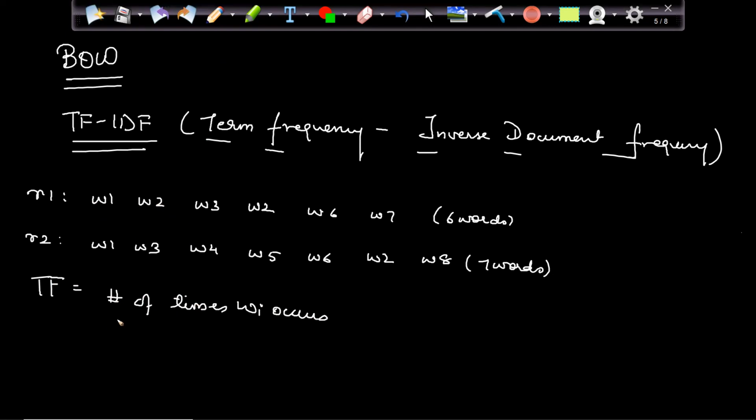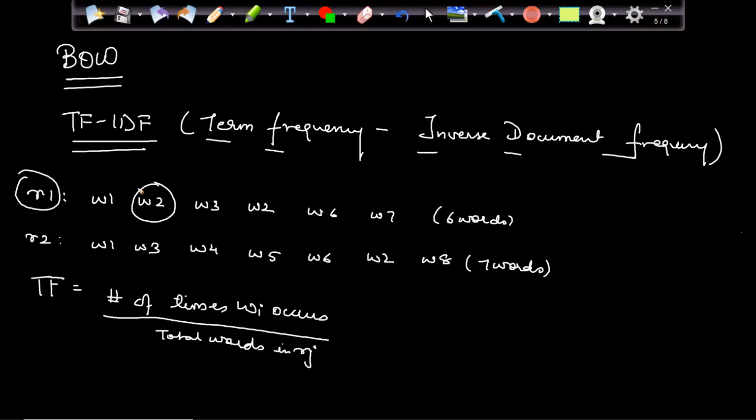W1 or W2, whatever. For example, this is my review J, and in that I am looking for WI. If I take WI as W2, review J is my review 1.